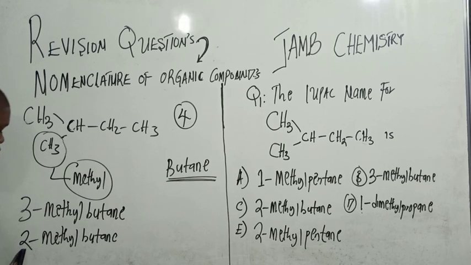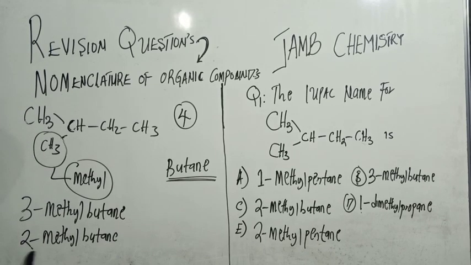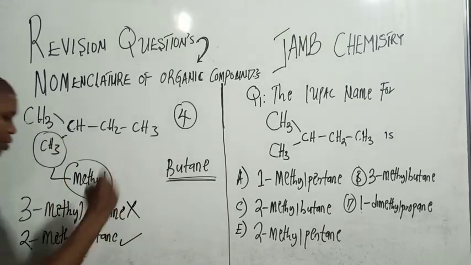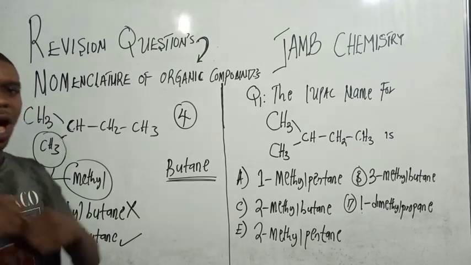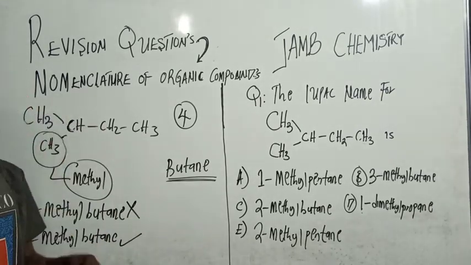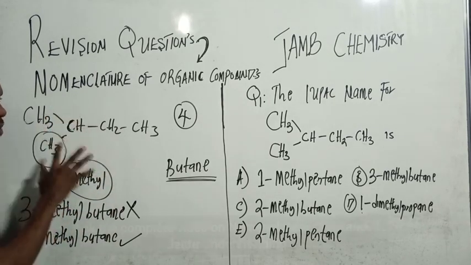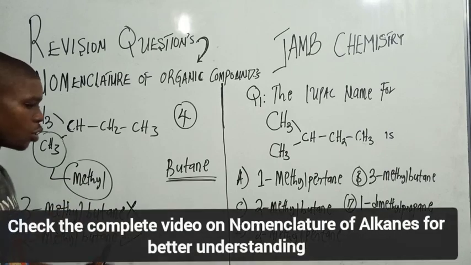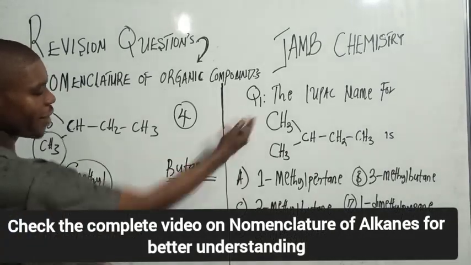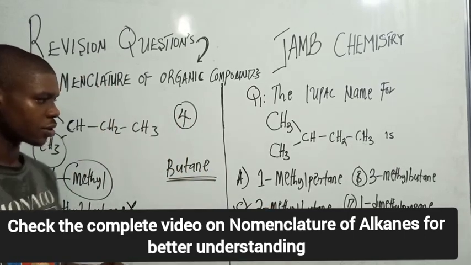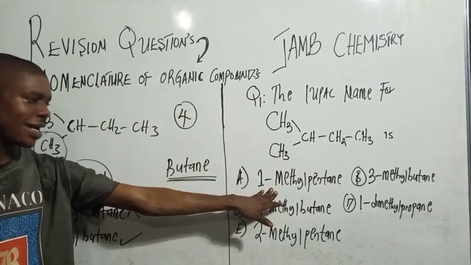Because position 2 has the lowest possible number, this is the correct one, and this is the wrong one. So I advise you to check my complete video on nomenclature of organic compounds, starting from the alkanes, so you understand more. So from the first question, this is the right answer.